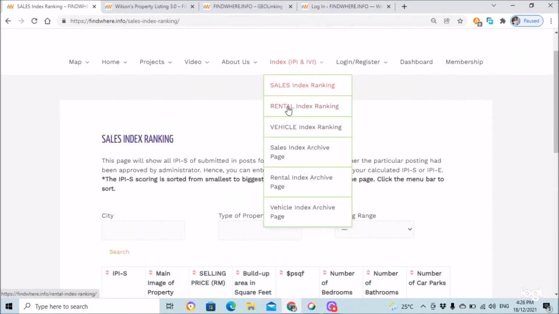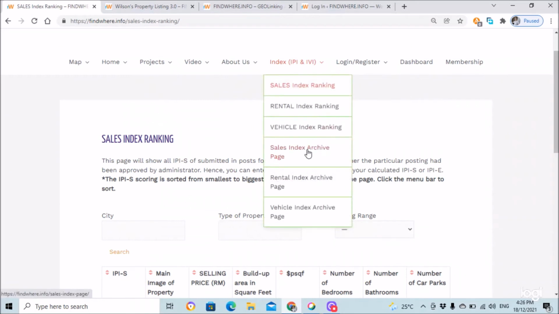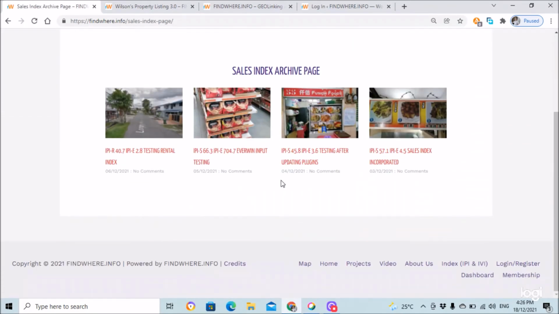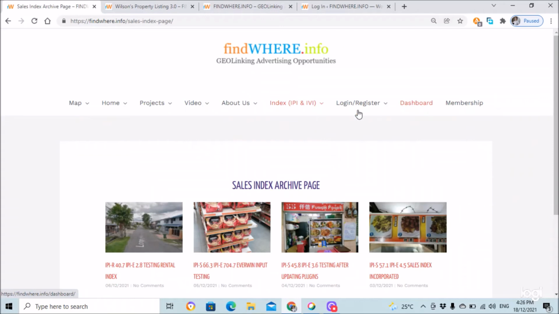I have also done the index calculation for rental properties and vehicles. By clicking the sales index archive page, you can go to an archive page which shows all the properties being compared with the index numbers.